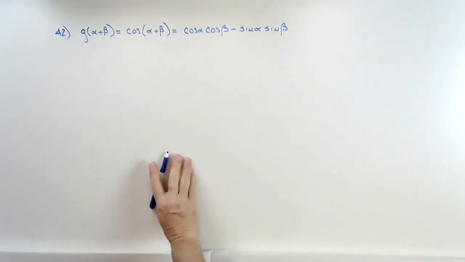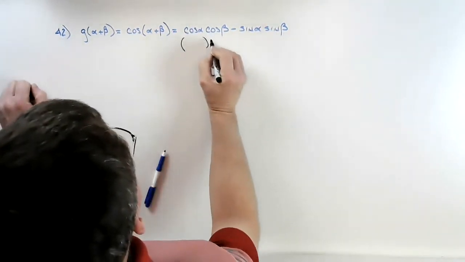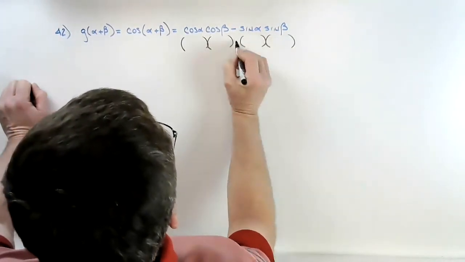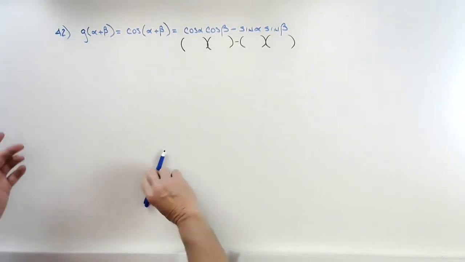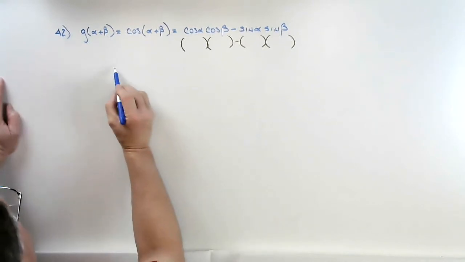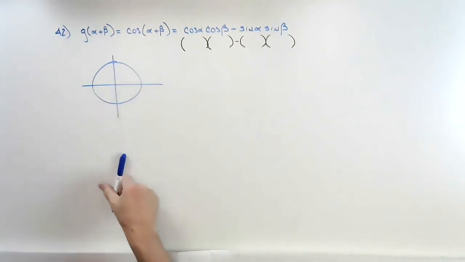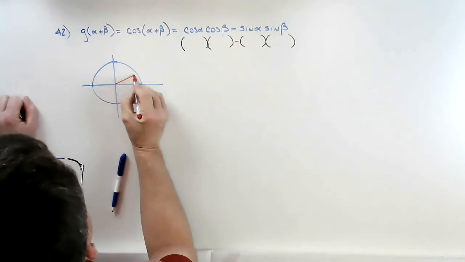And again, I like to think of this as being four blanks that we have to fill in. Now, how are we going to fill those in? Well, in problem 42, they give us a circle, and they draw alpha in the first quadrant.